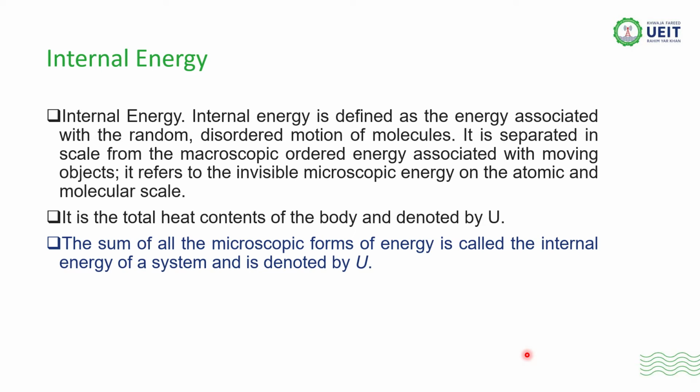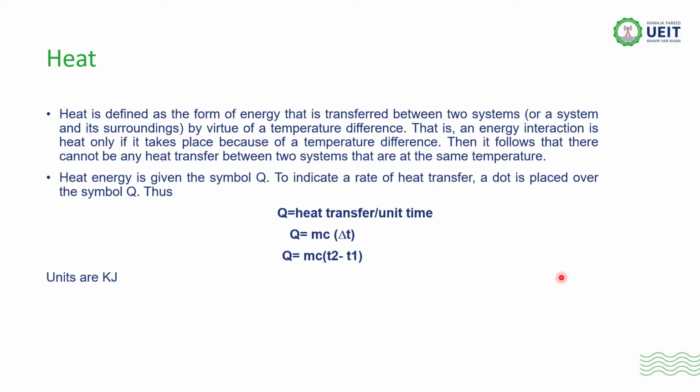It is the total heat content of the body, that is, how much heat is contained within a system or within a boundary, and it is basically the sum of all the microscopic forms of the energy. It is basically called the internal energy, and it is denoted by U. Now heat.